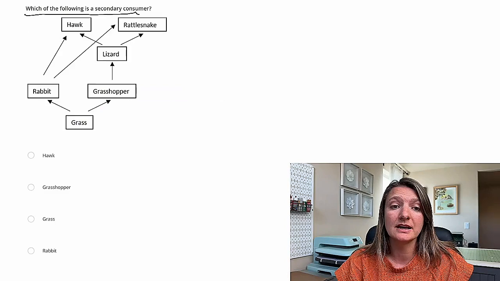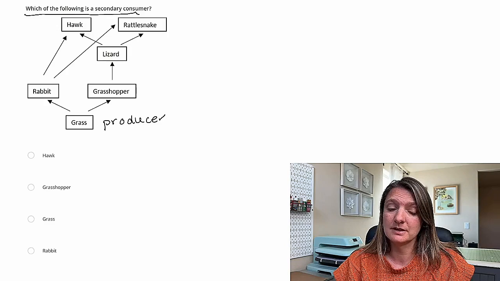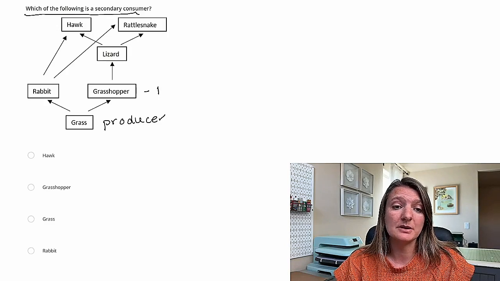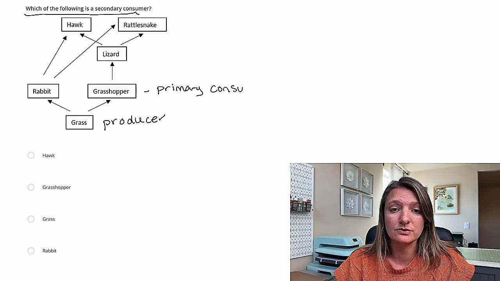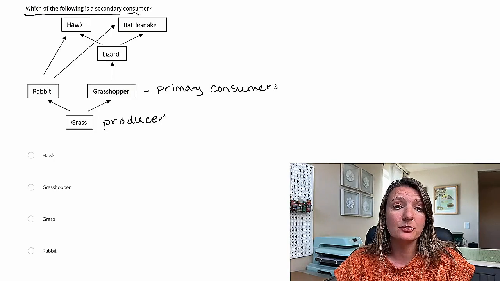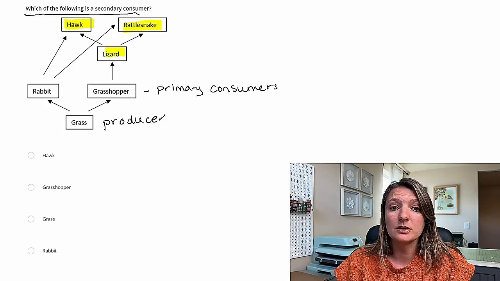Okay, so question 2, which of the following is a secondary consumer? So let's look at our food web. So the grass is going to be our producer. The things that eat the grass, that rabbit and the grasshopper, are going to be primary consumers, if you look at our food web. And then the 3 above that, so the hawk, the rattlesnake, and the lizard, these 3 are going to be our secondary consumers.